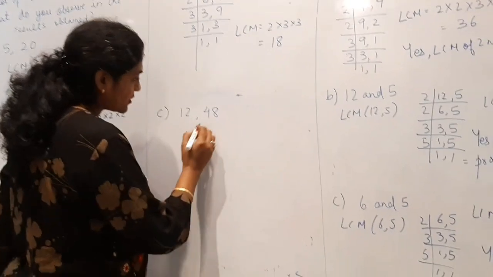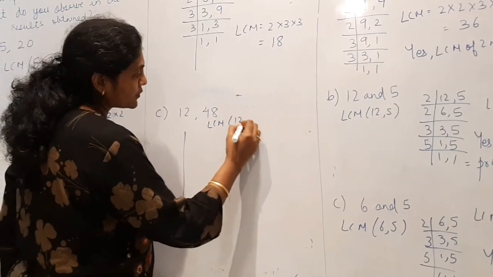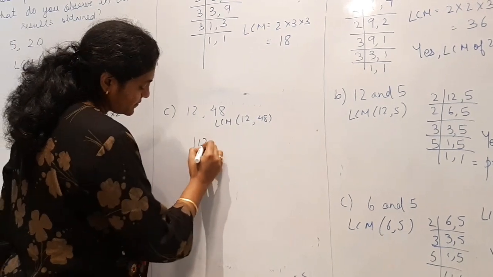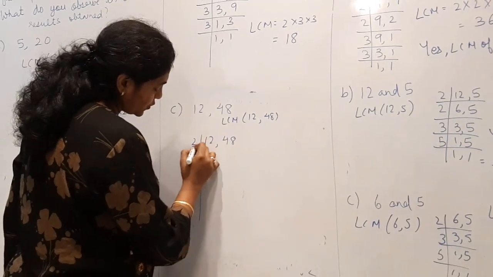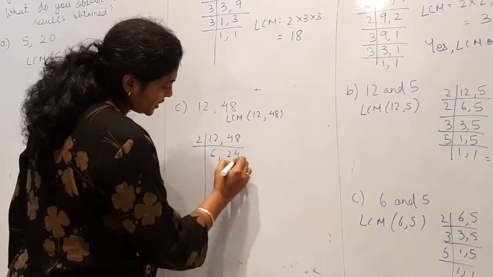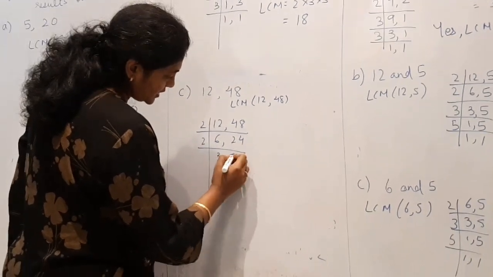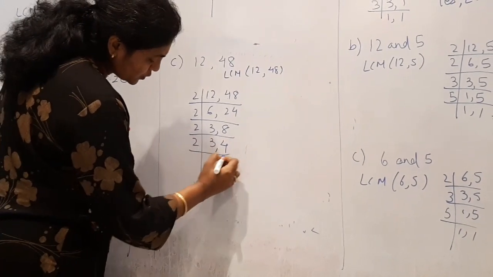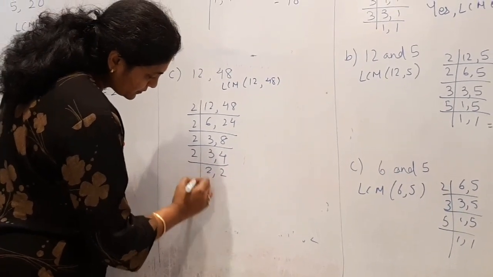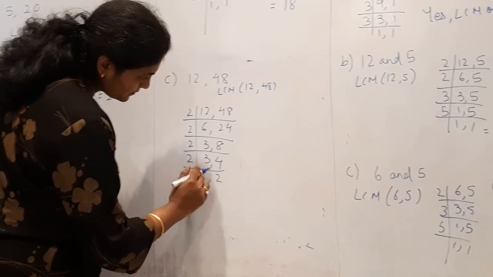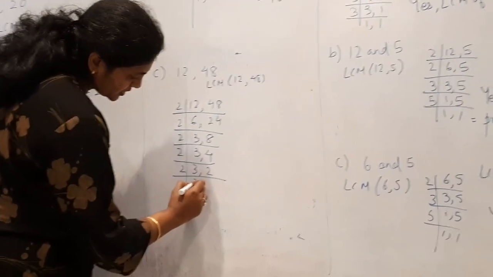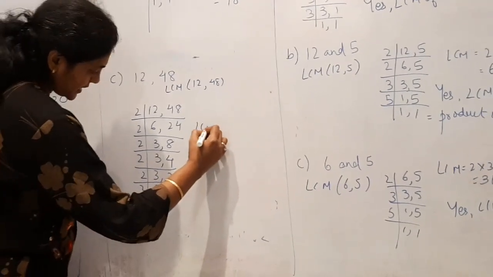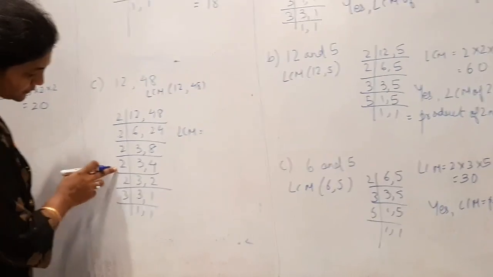Now find the LCM of 12 and 48. So we will find, 2, 6, 24, 2, 3, 8, 2, 3, 4, 2, 2, 3, 1, 3, 1, 1.